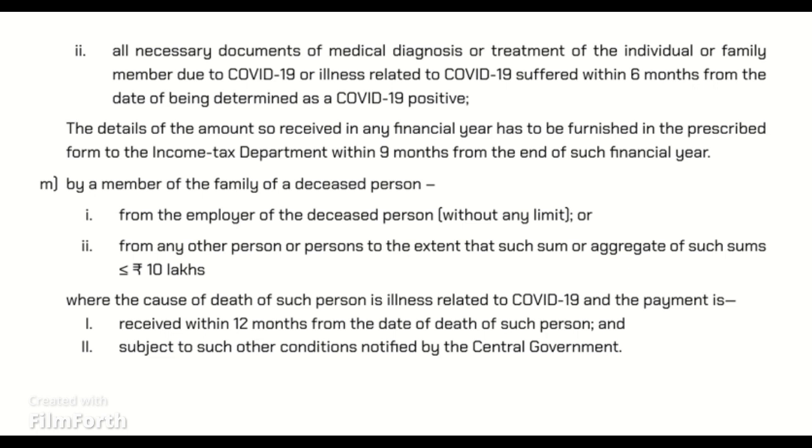Here family means the spouse and children of the individual, the parents, brothers, and sisters of the individual or any of them, wholly or mainly dependent on the individual.